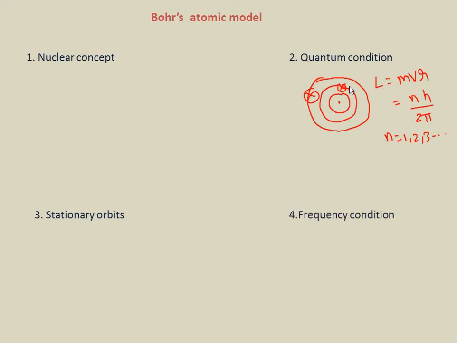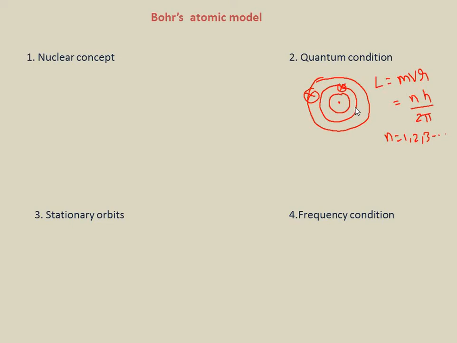Coming to the fourth one, frequency condition. According to Planck's quantum theory, the energy of each photon is E equal to h nu, isn't it? Every orbit has a definite amount of energy, isn't it? So keeping that in mind, an atom can emit or absorb radiation.